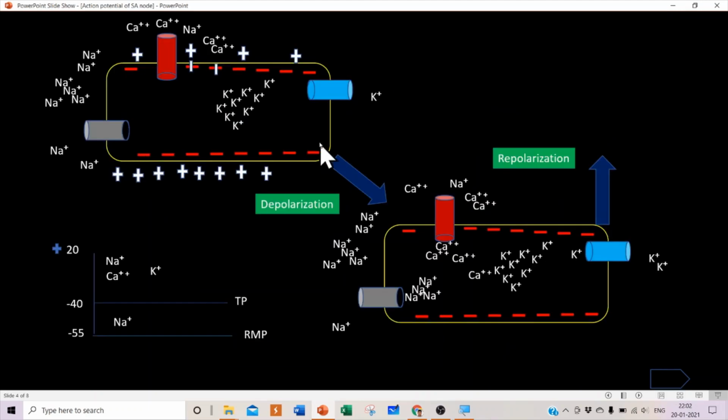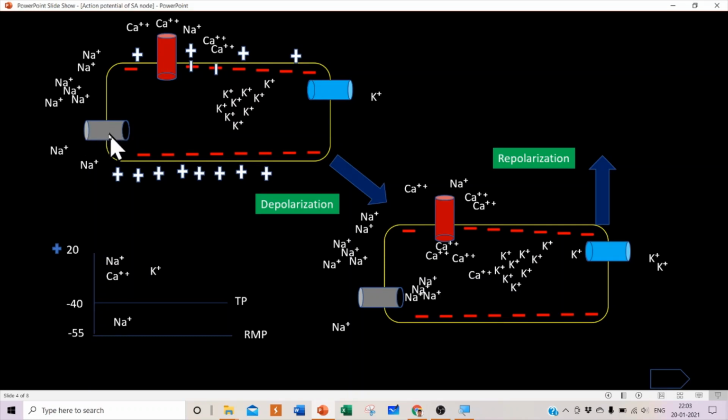Let us see how the action potential is generated, how the action potential occurs in the nodal cell. These are the structures of the nodal cell: voltage-gated calcium channel, voltage-gated potassium channel, and leaky sodium channel. The name itself says it is a leaky sodium channel.